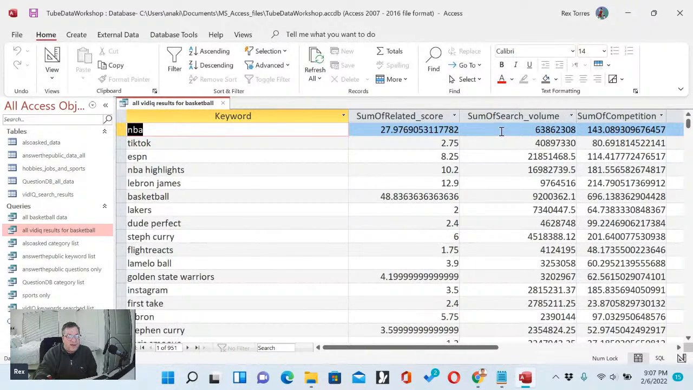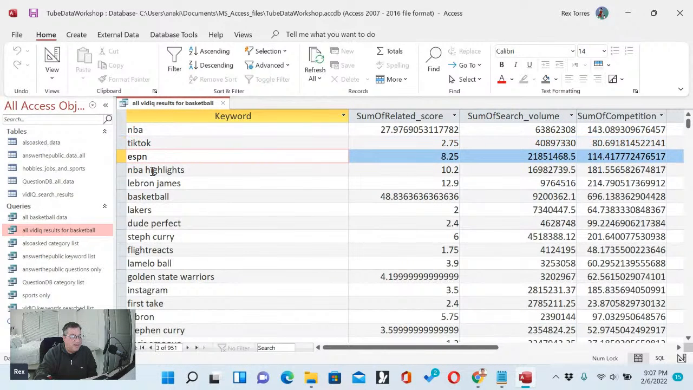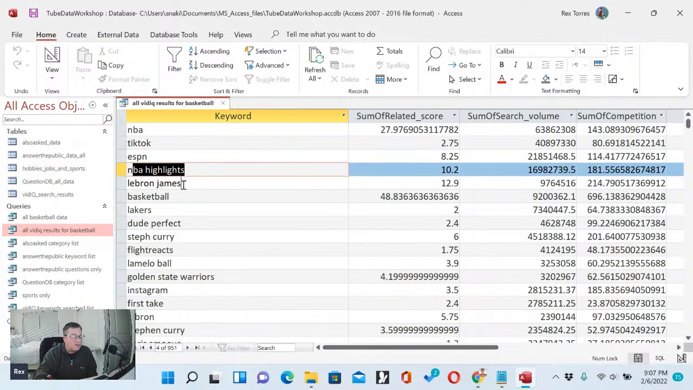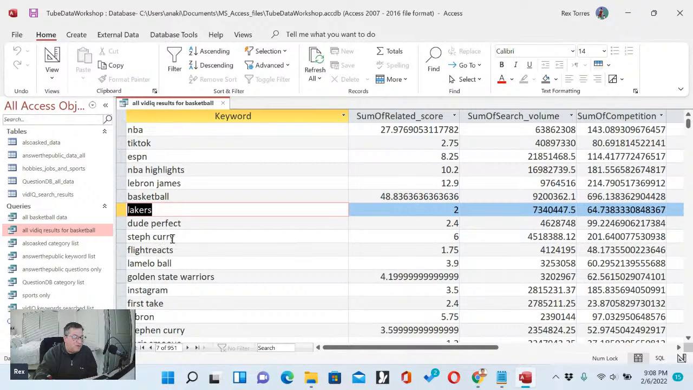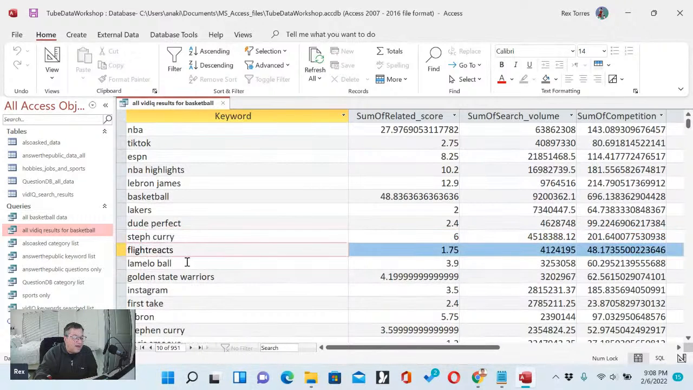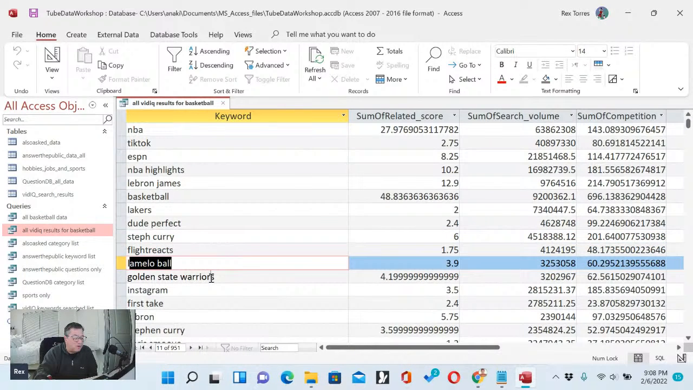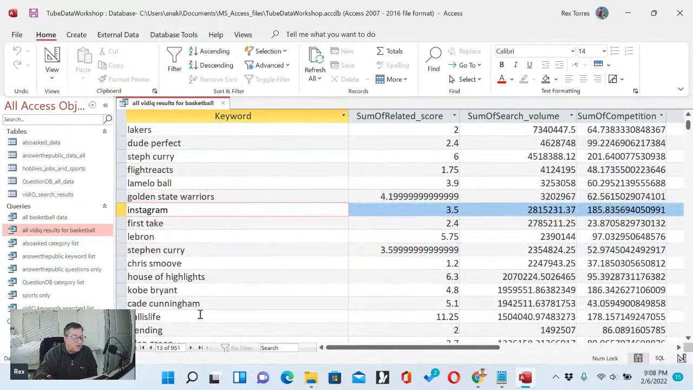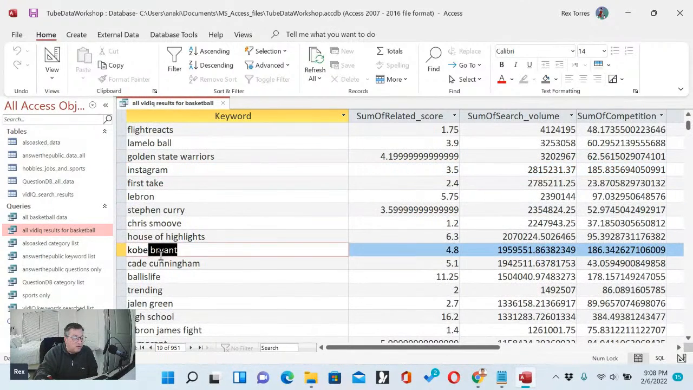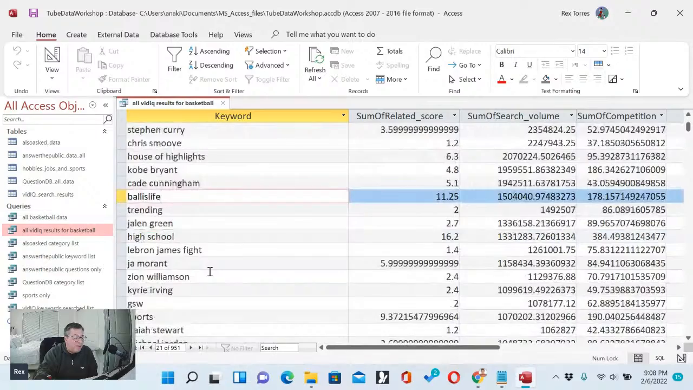So this is sorted by this column over here, which is search volume. The first keyword is, of course, NBA, TikTok, ESPN, NBA highlights. LeBron James, of course, is the most searched keyword. Then you get basketball, Lakers, Steph Curry, Flight Reacts, LaMelo Ball, Golden State Warriors. Instagram, LeBron, and here you go, Stephen Curry. He's the most searched person according to vidIQ. And here, Kobe Bryant is still searched a lot.